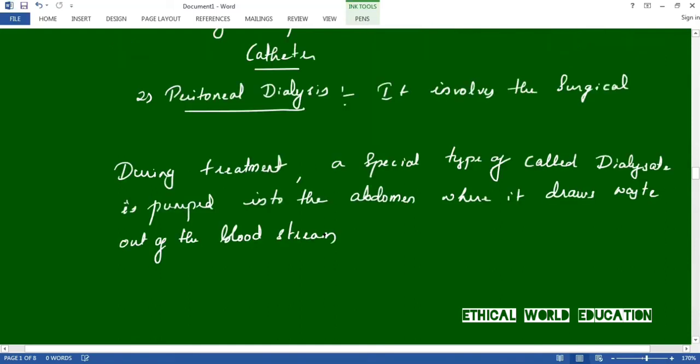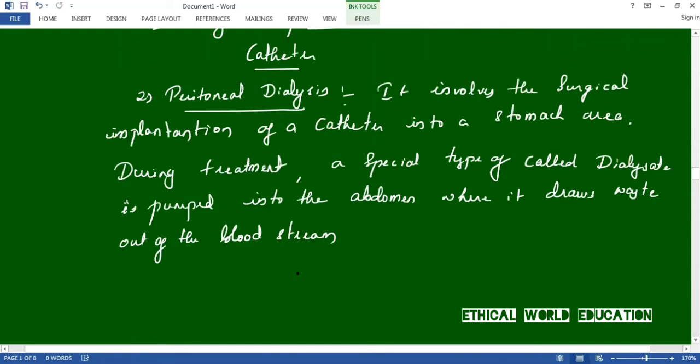Peritoneal dialysis involves a surgical implantation of a catheter into the stomach area. During the treatment, a special type of fluid, that is dialysate, is pumped into the abdomen where it draws the waste out of the bloodstream.